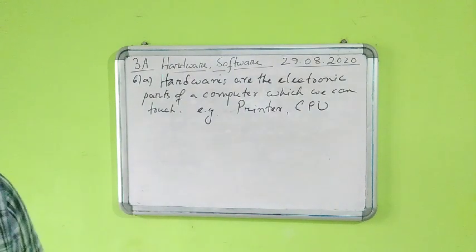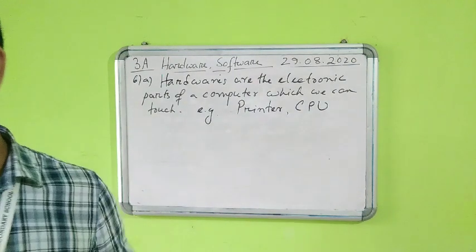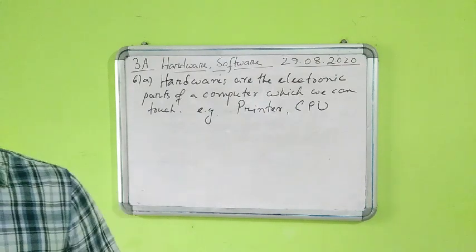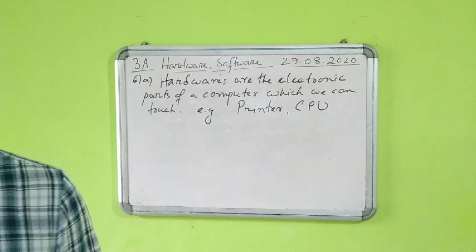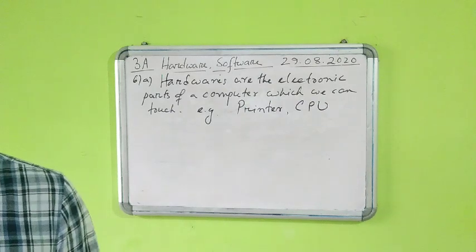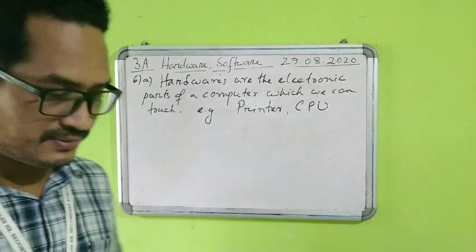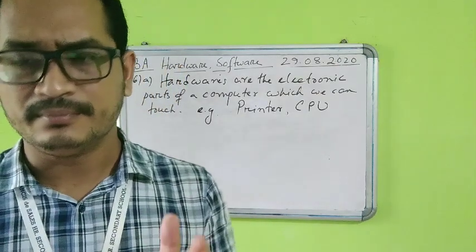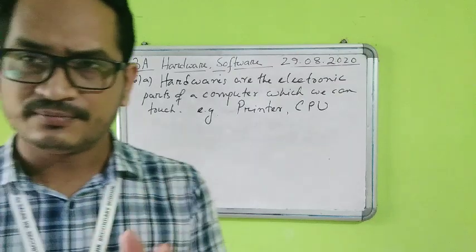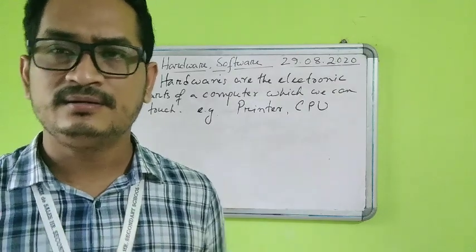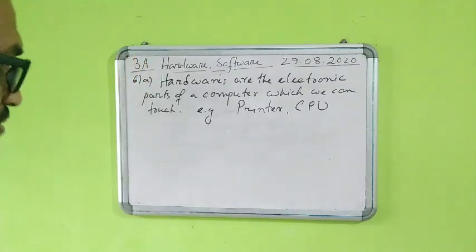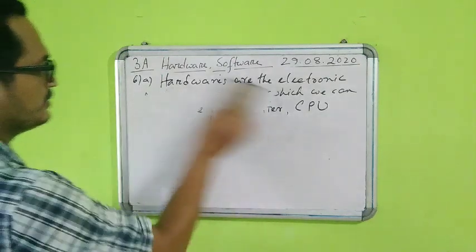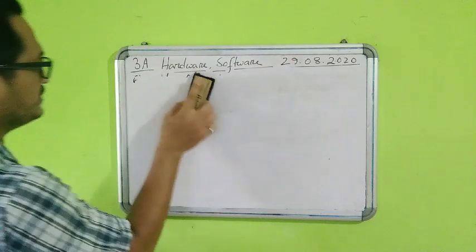6b, students, let us write down that one also. 6b, it is again define software and give example. Software is what? A set of commands is called a program, and one or more program is termed as software. So a set of command will make one program, and a set of program will together make the software. So let us write down the definition there. So students, please pause the video and write down this one. We'll go ahead with the next question, that is 6b.